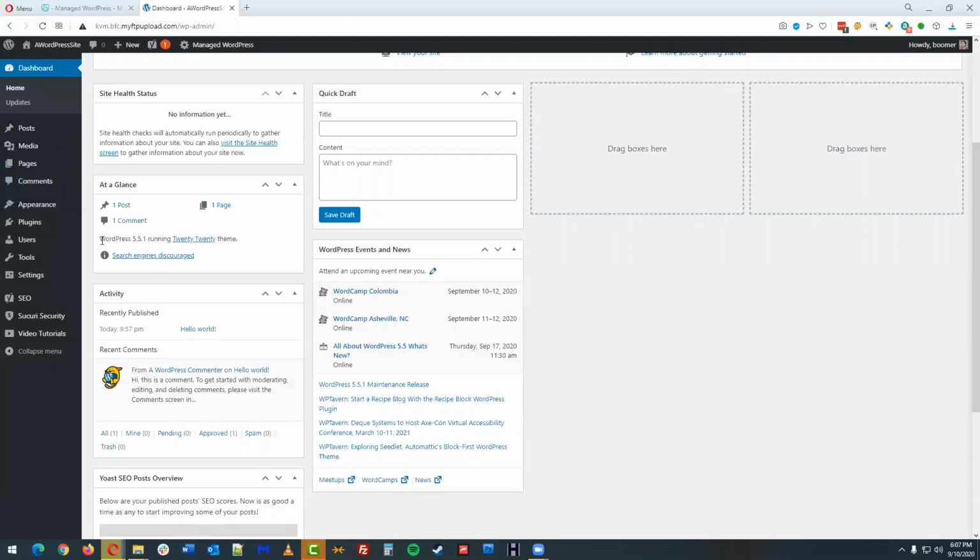We are running currently version 5.5.1. That doesn't mean a lot to many people, but it's basically the most current version of WordPress with all the new features, bells and whistles that have been built into it. Over time, the WordPress site needs to be updated to make sure it stays up to date with all of the current bug fixes and features that are added and things like that.